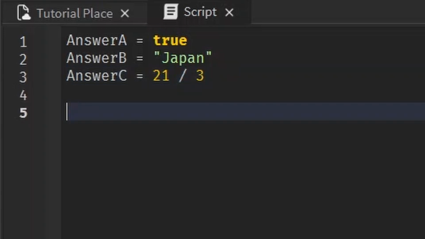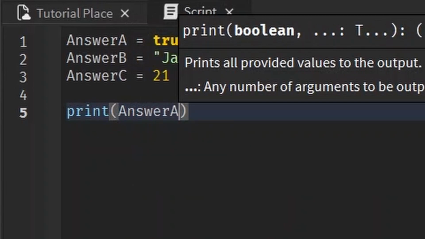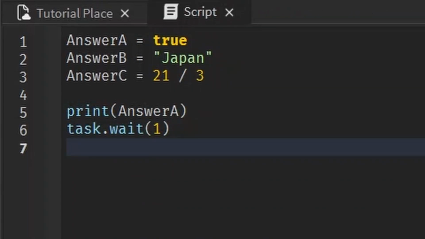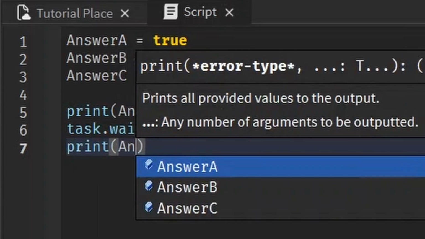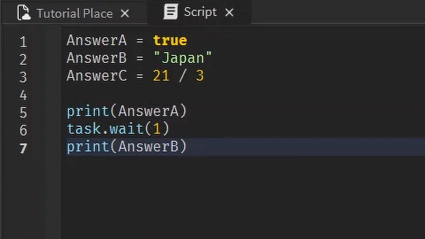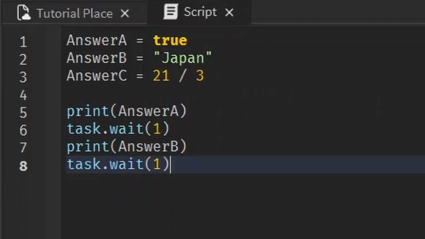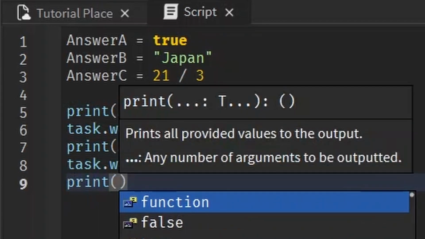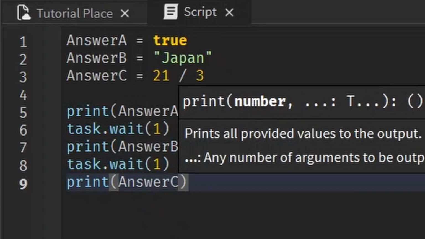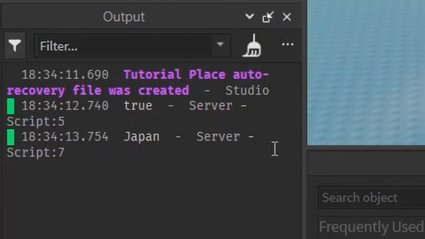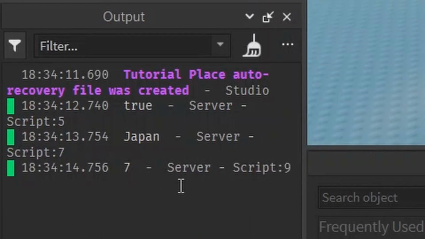And now we have to print each one out. Print answer A, but we have to wait 1 whole second in between each one. And print answer B, and then wait 1 second again, and print answer C. And now we're gonna run it, and hopefully it prints out true, Japan, 7. Waiting 1 second in between each one. True, Japan, 7. There we go.